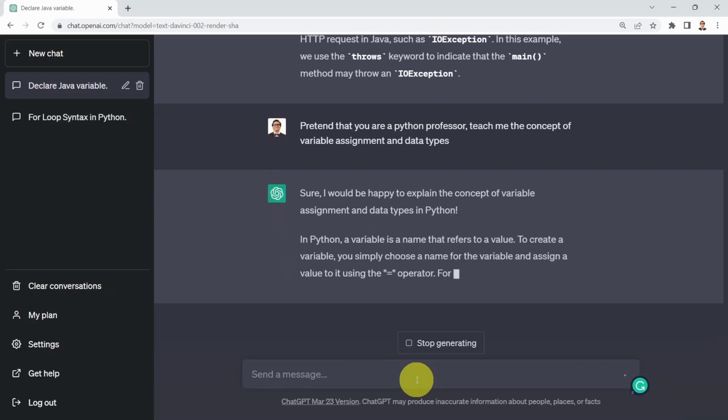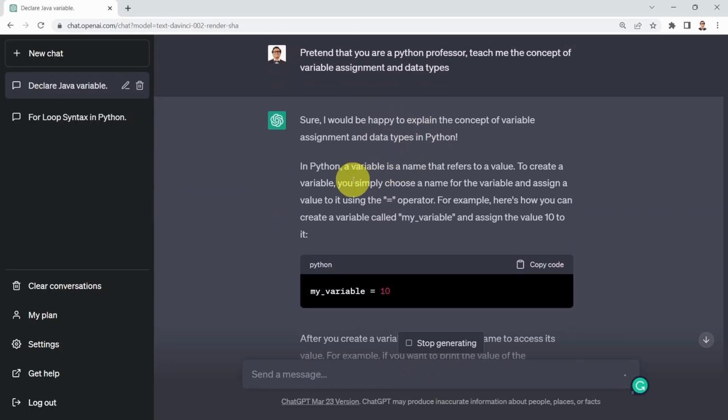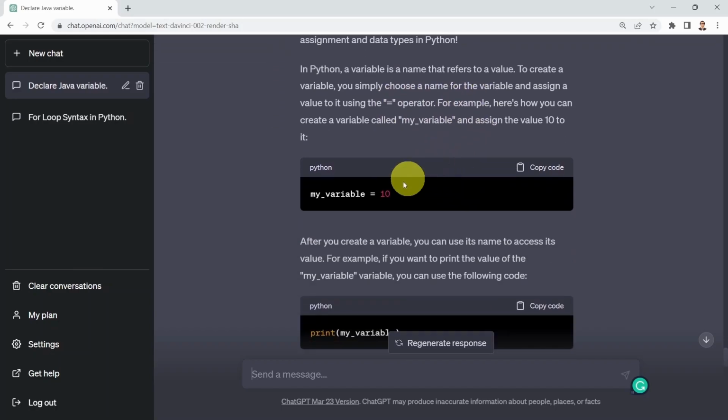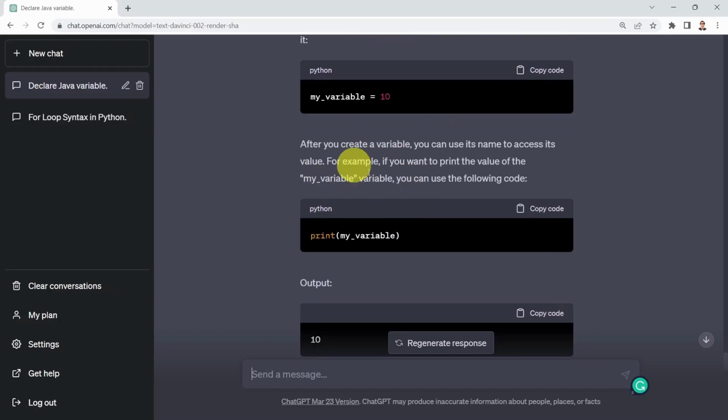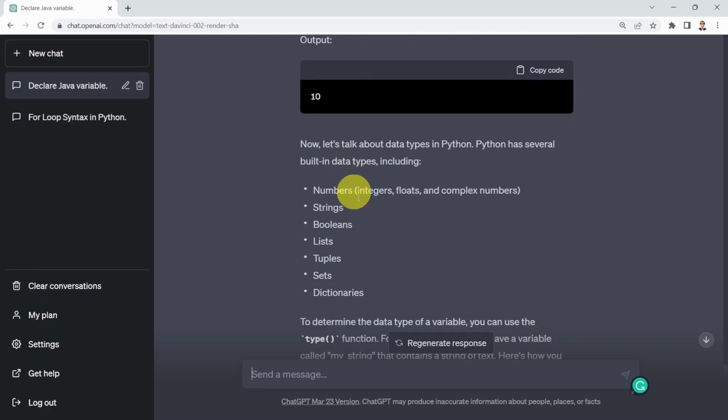Sure, I'll be happy to explain the concept of variable assignment and data types in Python. In Python, a variable is a name that refers to a value. To create a variable, you simply choose a name for the variable and assign a value to it using the equal operator, or the assignment operator. For example, here is how you can create a variable, call it my variable, and then you assign a value to it. You say my variable equals 10. After you create the variable, you can go ahead and print that variable, and then the output is going to be 10.